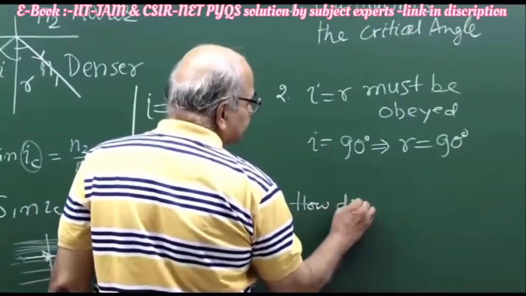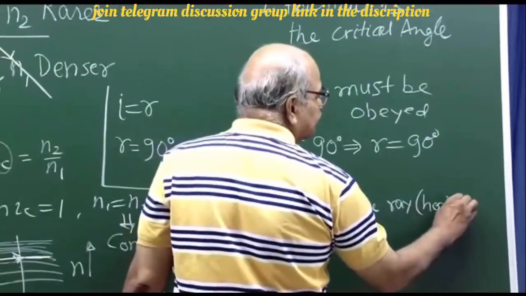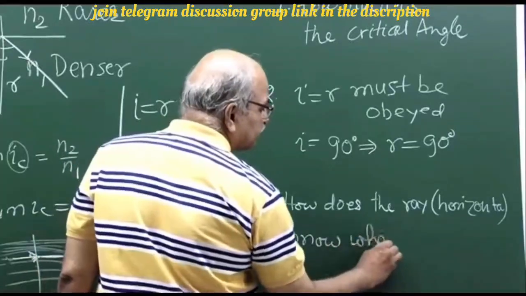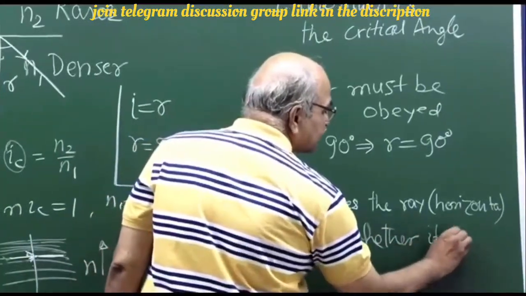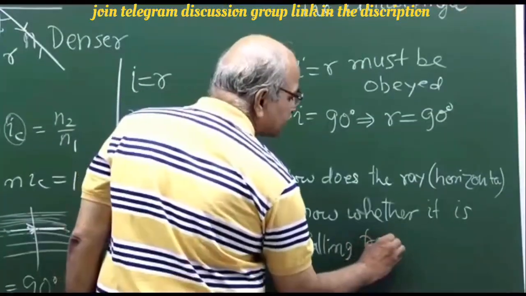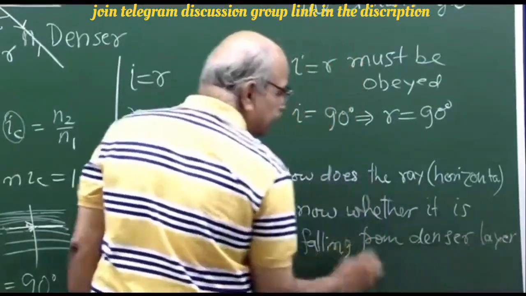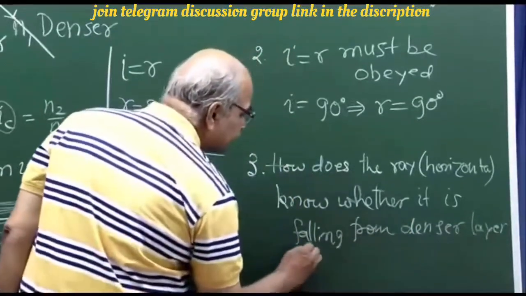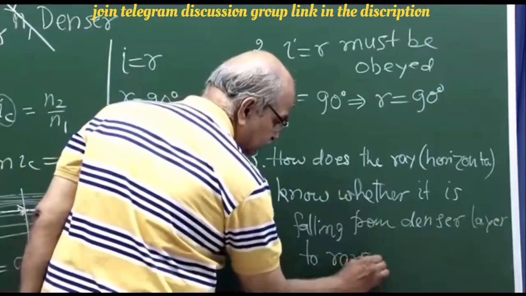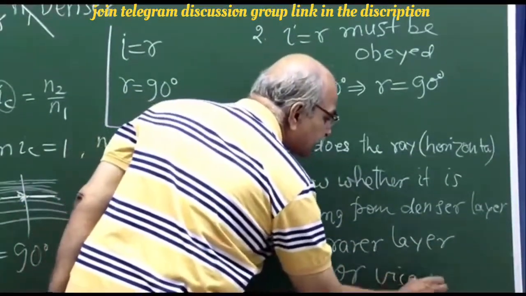How does the ray which has become horizontal know whether it is falling from the denser layer, denser meaning optically denser, remember, to the rarer, or vice versa?